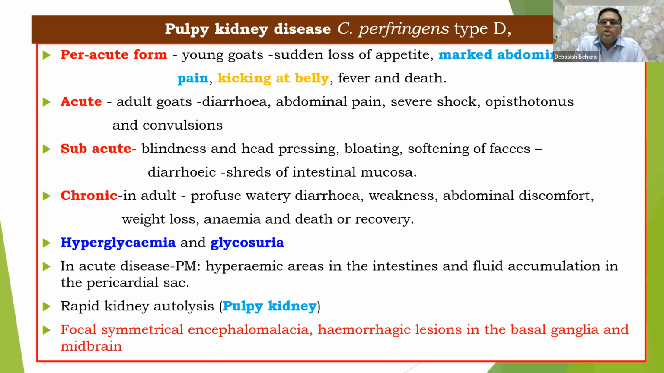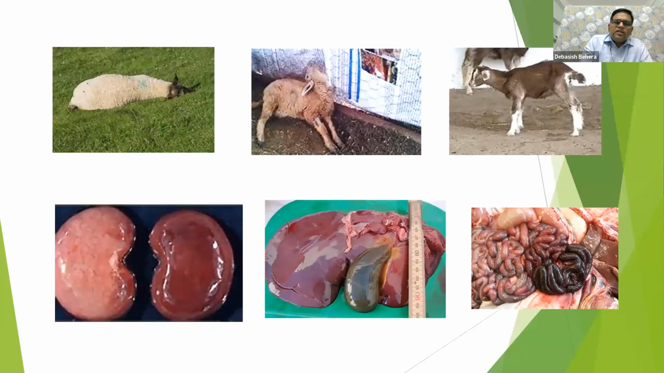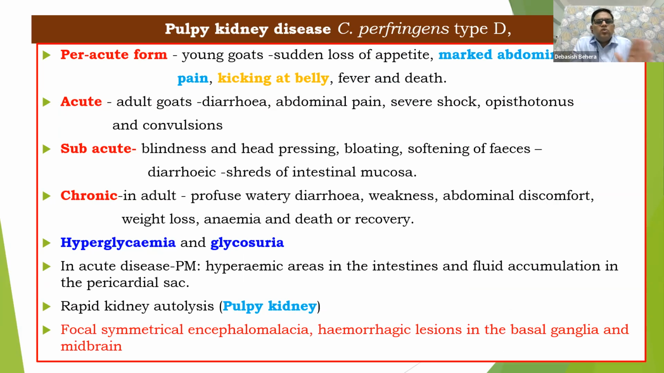Why we call it pulpy kidney disease, mostly we have seen, is a rapid kidney autolysis. Damage has been done by the epsilon toxins and later on it would be autolyzed immediately. Rapid autolysis results in pulpy kidney disease as we have seen. Another thing I would like to mention here, there would be some problem with the brain and there would be encephalomalacia. We have already discussed why the brain is mostly affected in case of the epsilon toxin.